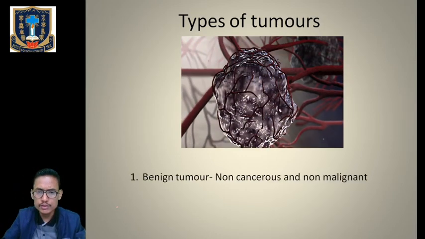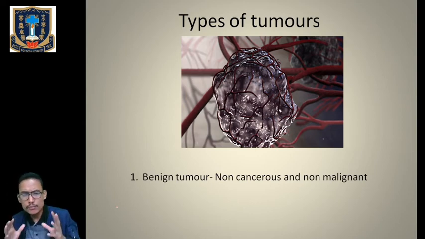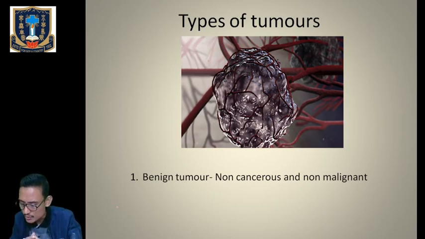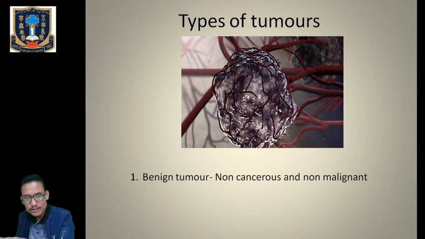The first one is called the benign tumor. It's also called a non-cancerous or non-malignant tumor, and this type of tumor is confined to its original position of formation. It stops increasing in size after achieving a certain growth. It will stop growing, and it will get encapsulated in connective tissue and remain localized. So it will be confined to a fixed position, and will not change its position. Clear?